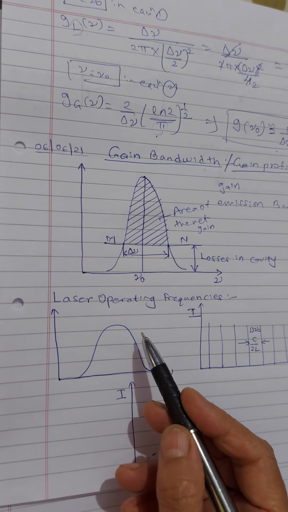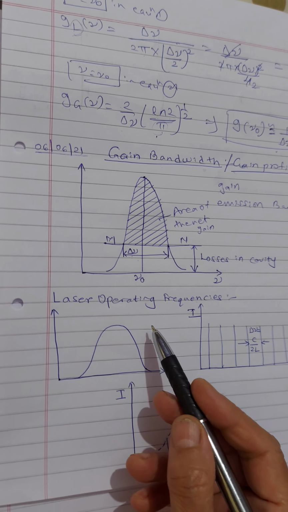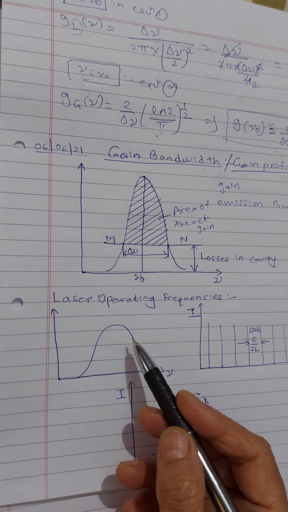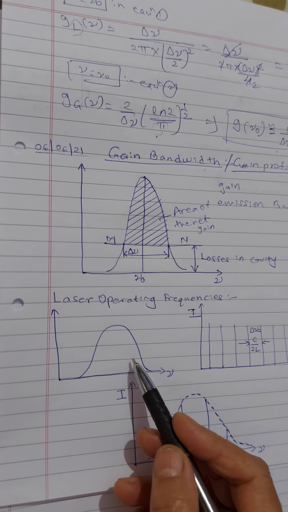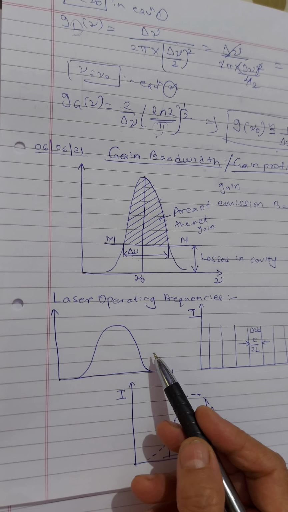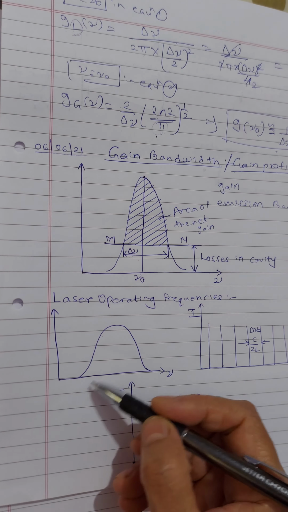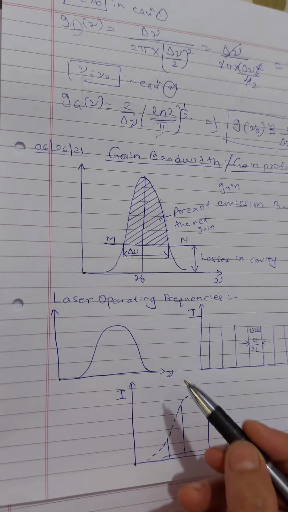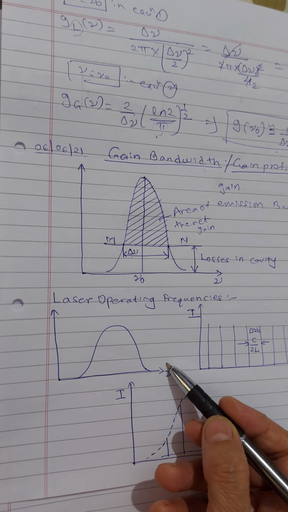So laser oscillation can take place only when the gain is large enough to maintain the resonance. The actual profile of frequencies radiated by a laser is the product of the envelope of resonant modes and the gain profile.